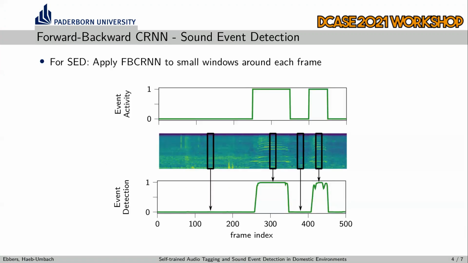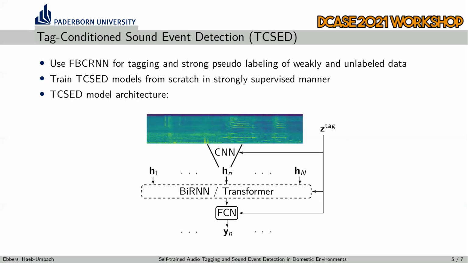The proposed training scheme encourages the forward and backward classifiers to output positive classifications before they have processed the whole input audio signal. Therefore, at test time, the model can be applied to audio signals which are much shorter than those seen in training. By applying the FB-CRNN to small windows around each frame, we can therefore achieve a sound event detection, as illustrated here in this figure. Hence, the forward-backward CRNN can be used for audio tagging as well as for sound event detection, where the latter is here only used to perform strong pseudo-labeling of the weakly and unlabeled data.